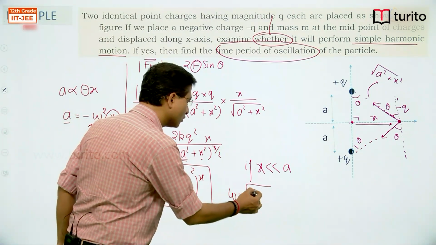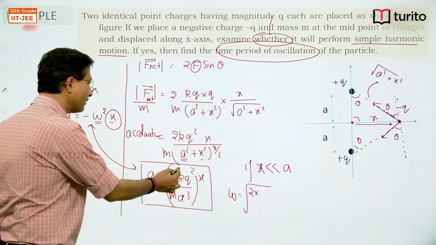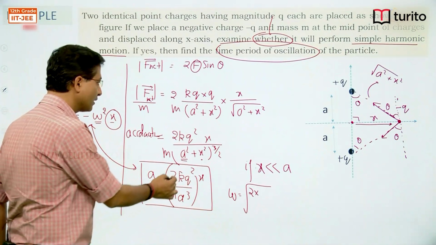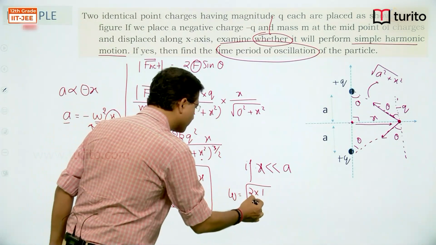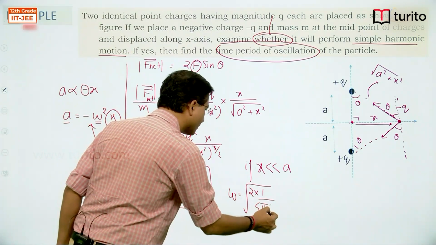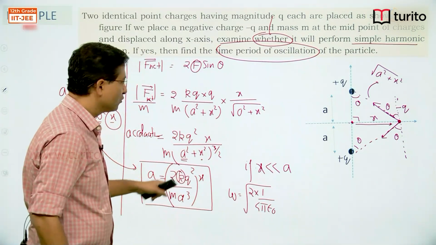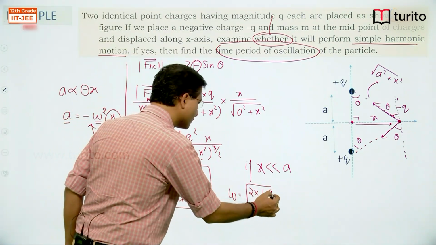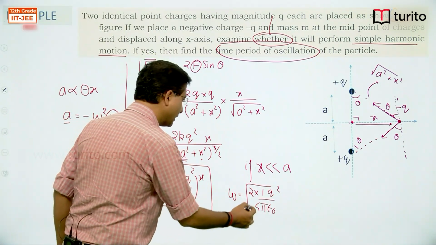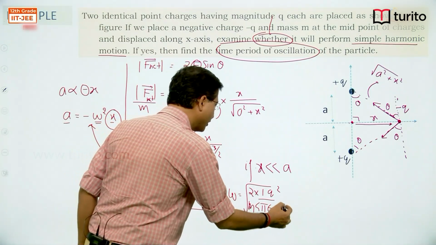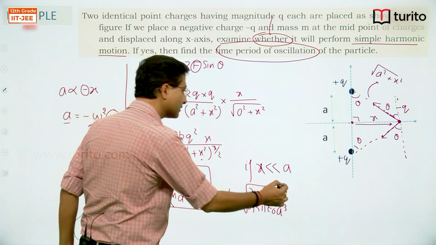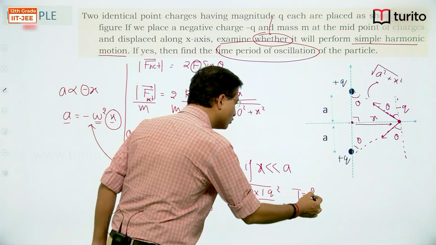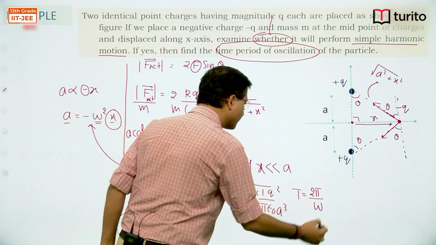2 into, now I can substitute the value of k, 1 upon 4 pi epsilon naught, q square, m a cube, and we know time period is 2 pi by omega.